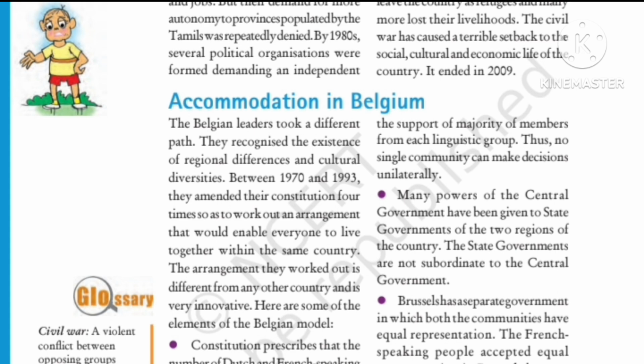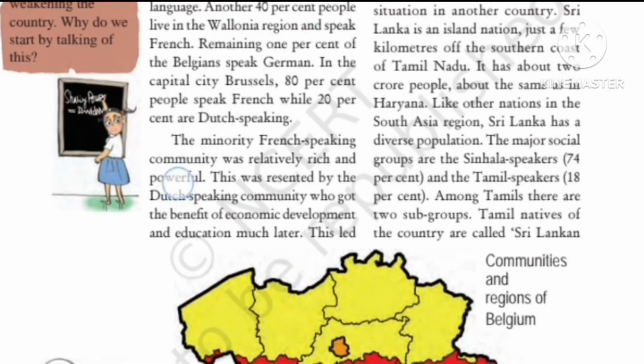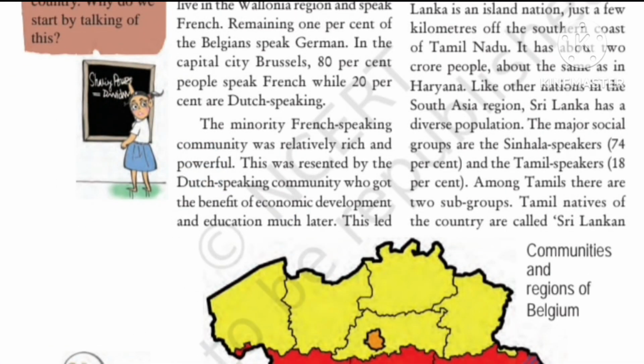Belgium is a country in Europe. It is very small in area, smaller than the state of Haryana in India. Right? Let's first discuss the map again. Earlier we had discussed it in video one, but still, as you can see on the screen here of Belgium, the yellow color is representing the Flemish region and the people speak Dutch here, and the red color is representing the Wallonia region and people speak French here, right?